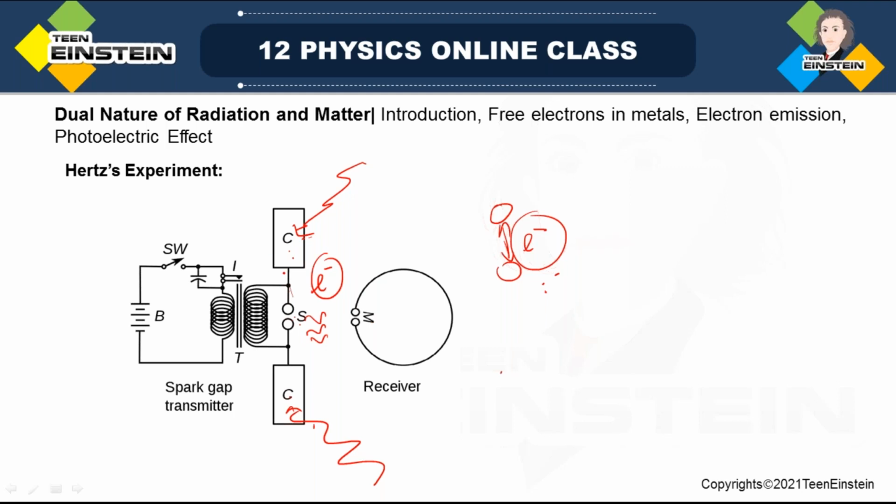So this is how Hertz guessed that upon shining light, electrons are emitted from the metal surface. Because of that, this spark is increasing. So this is the first and very primitive experiment on the photoelectric effect.